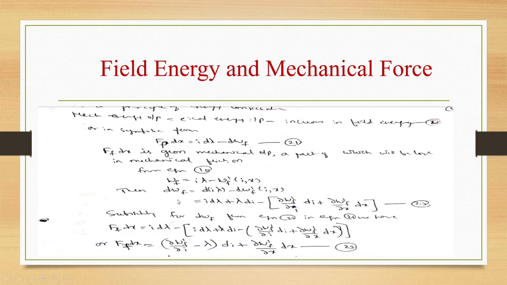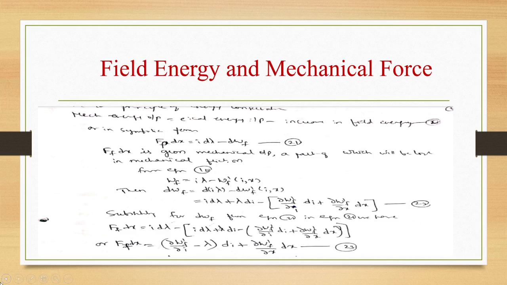Then dWf: differentiate the above equation. So dWf is equal to d of i lambda minus dWf dash of i, x. This is a derivative of a product uv, that is u dv plus v du. So the derivative of uv will be u v dash plus v u dash. Here u means i, v dash is d lambda, v is lambda and u dash is di. Similarly here also.